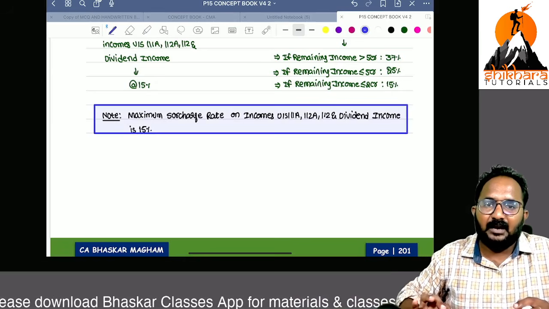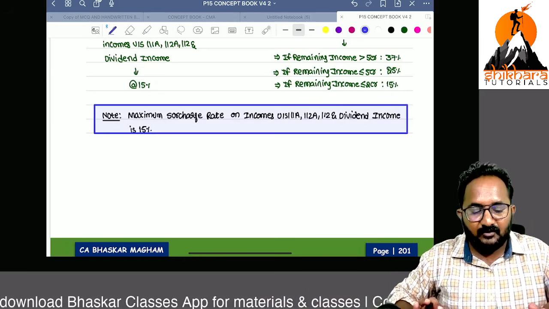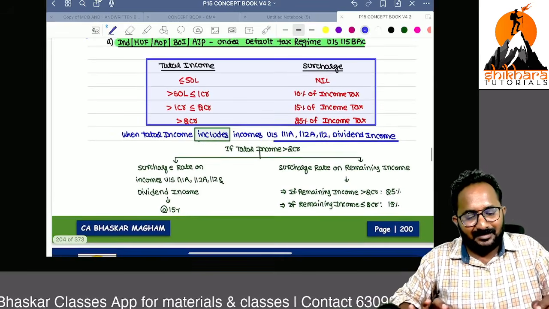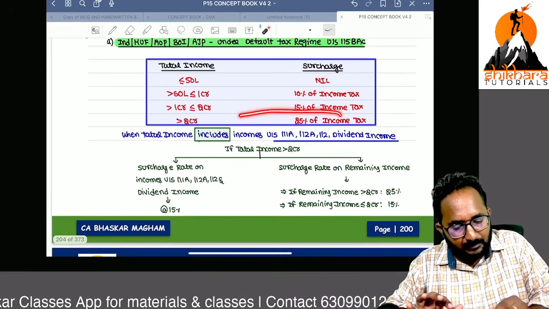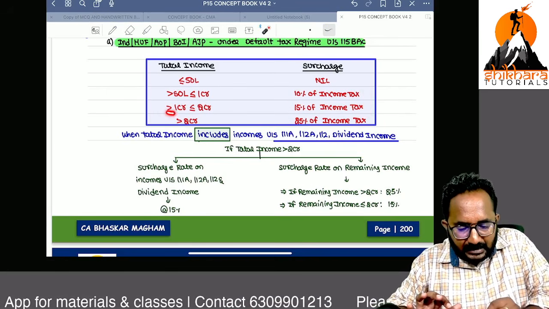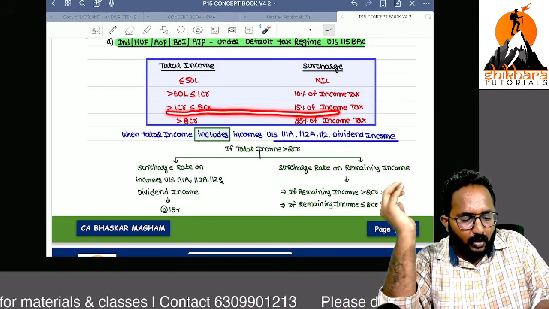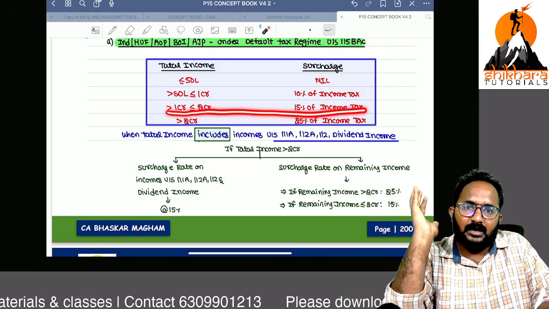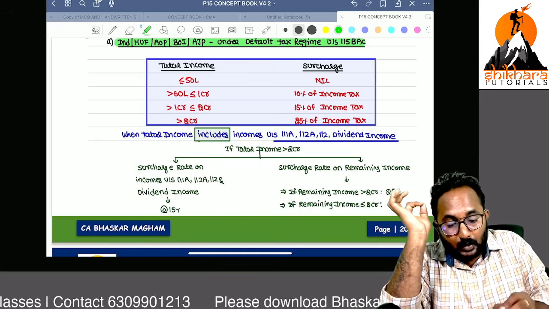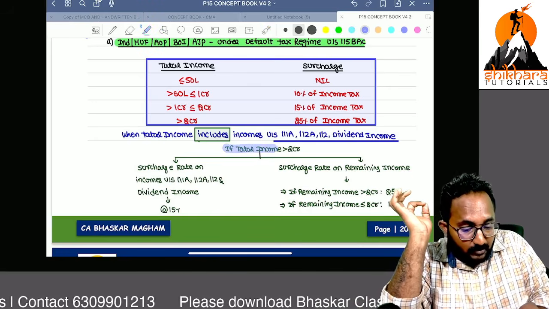Maximum surcharge rate we can apply on these is only what percentage? 15%. But here, maybe we can apply the 25% also. Up to this, if your total income is less than or equal to 2 crore, no problem, 15%, because on these incomes also we can levy 15%. But if the total income is more than how much amount? 2 crores.